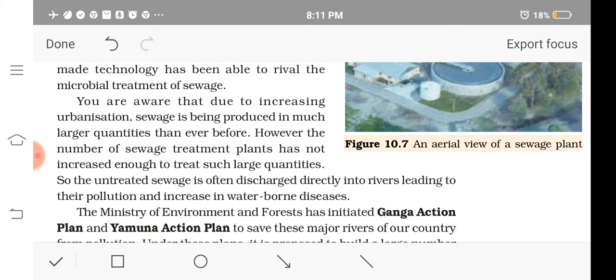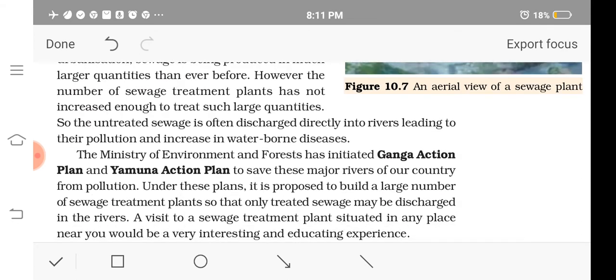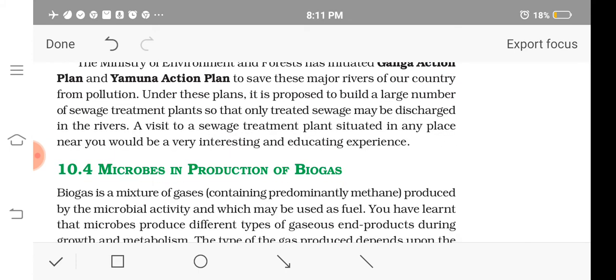So that is very necessary to reduce water pollution. For this, various plans like the Ganga Action Plan and Yamuna Action Plan were initiated to reduce water pollution by increasing the sewage treatment plants, so that only after treating the sewage is it allowed to be discharged into the rivers. I hope this topic is very clear to you.